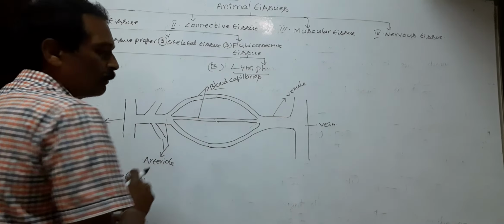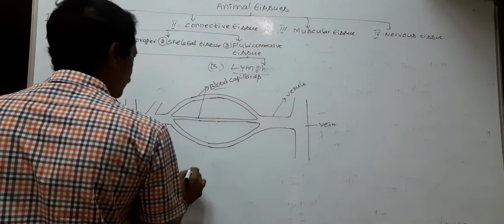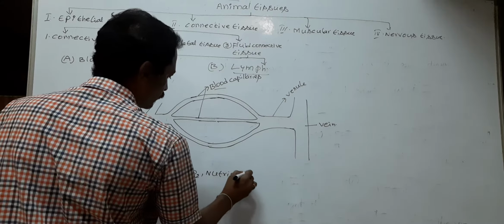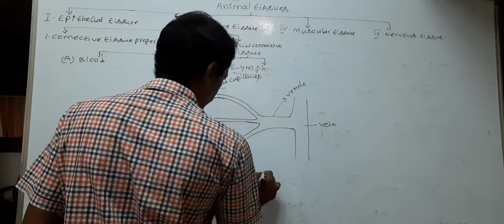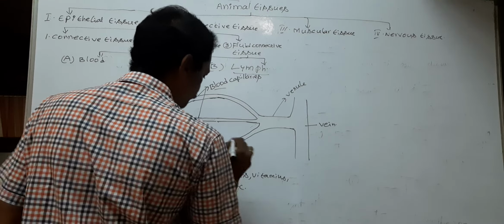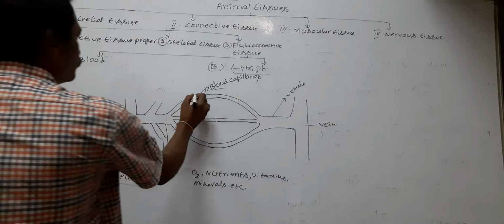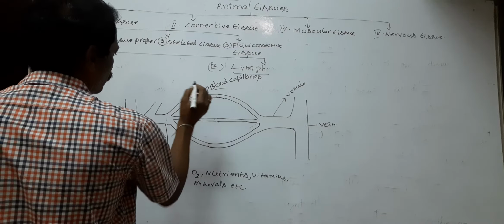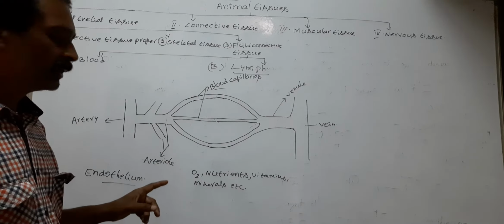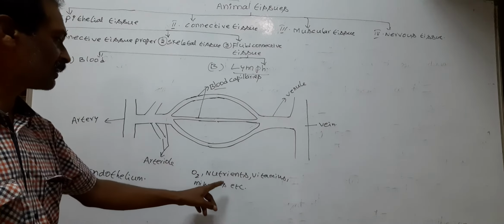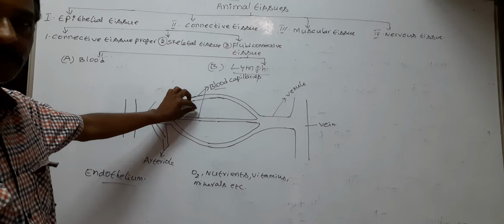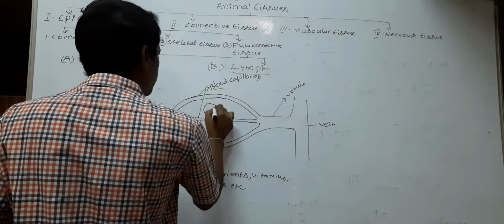Next, the blood in the blood capillaries possesses O2, nutrients, vitamins, minerals, etc. So the thin-walled blood capillaries help in diffusion of O2, nutrients, vitamins, minerals, etc. from blood capillaries into interstitial spaces.